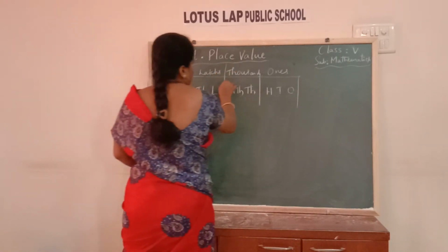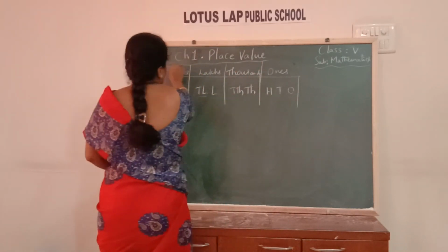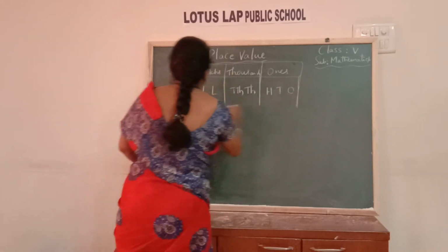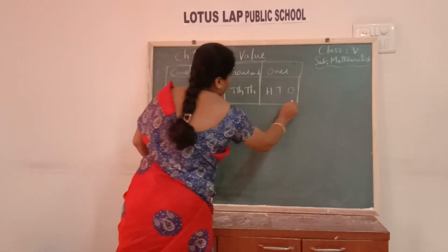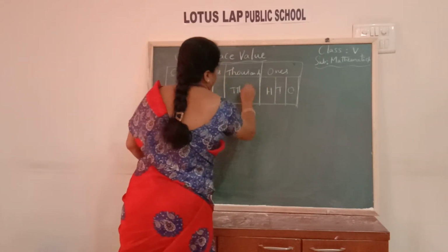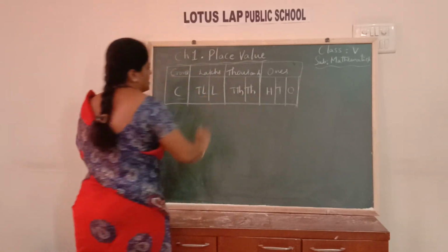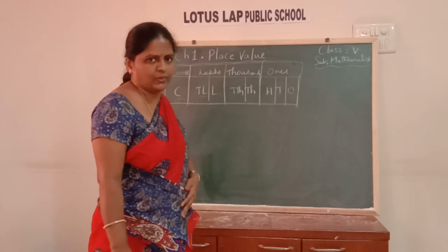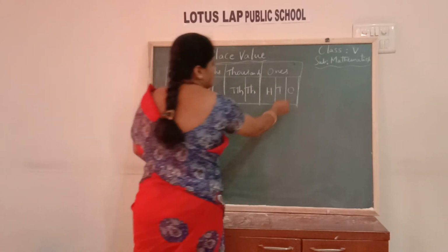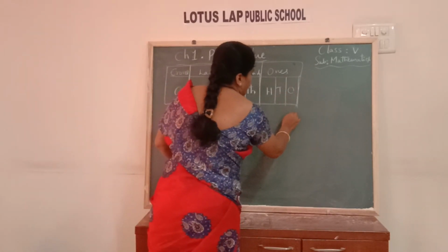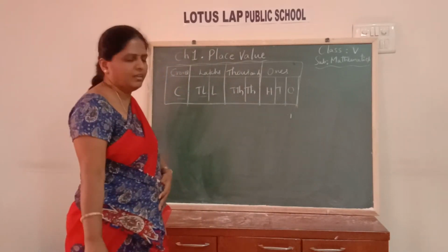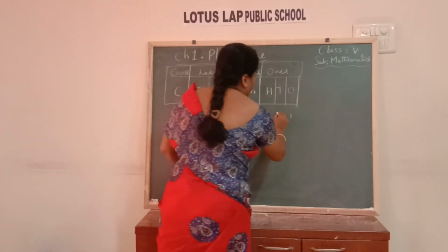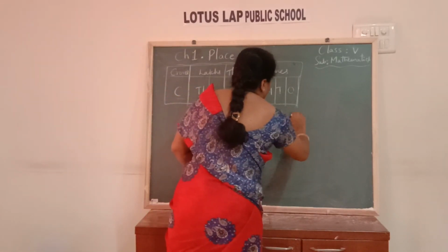So the 4 periods and 8 places you have learned, children, and each place in the Indian place value system has got its own place value, children. Okay, so the ones place will be having a value of 1. Okay, and then tens place will be having 10, children.